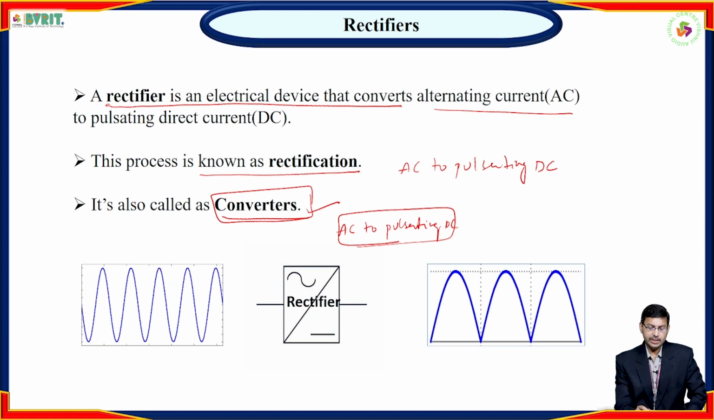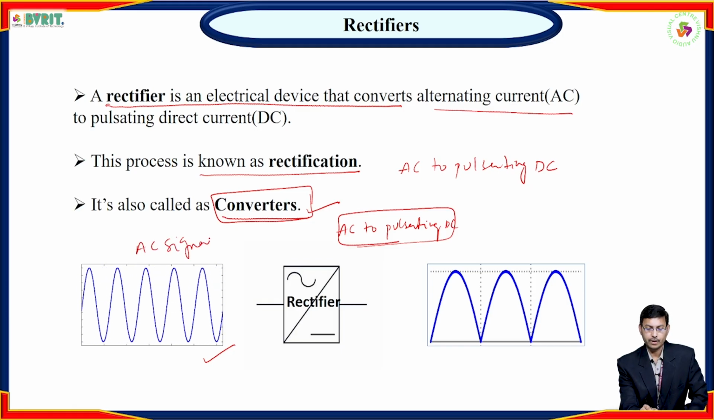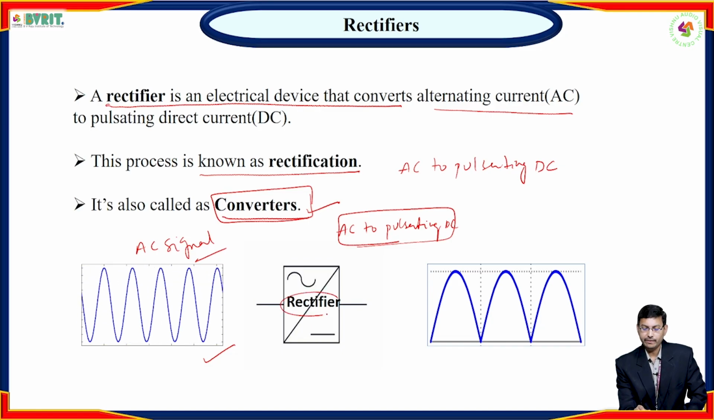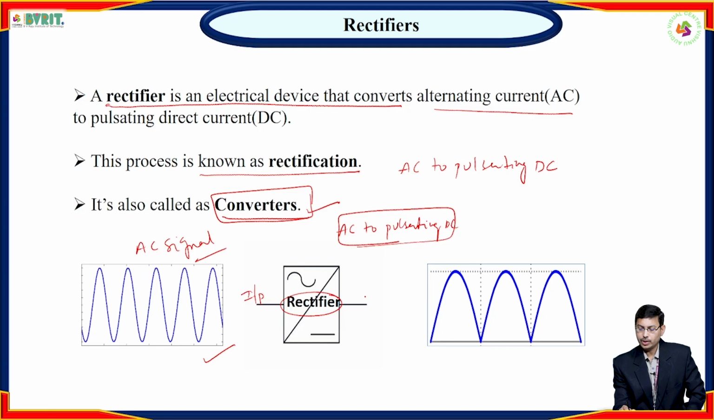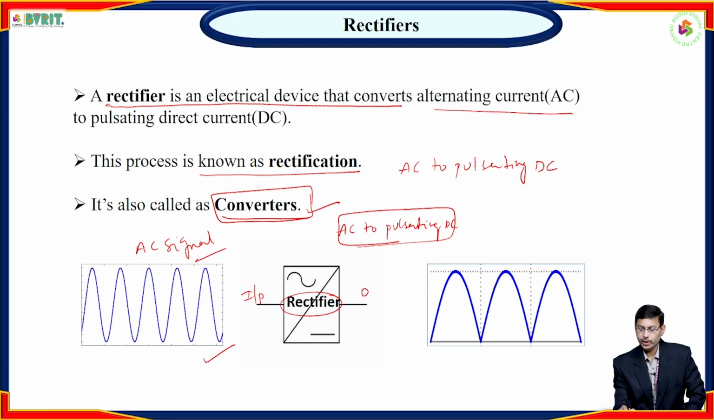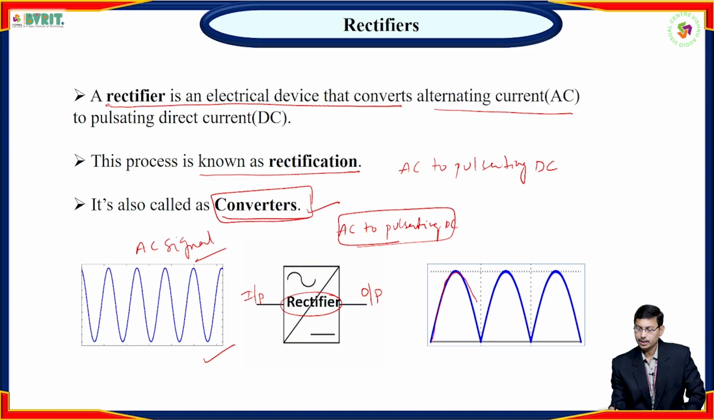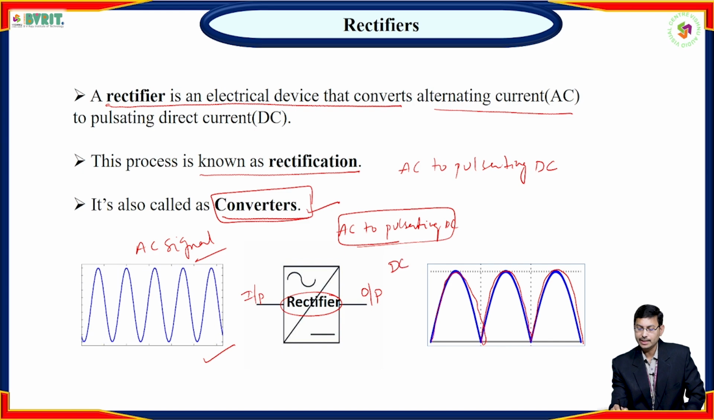Coming to this one, this is your alternating current, that is the AC signal. This will be applied as the input to the rectifier. Here the input signal is there. Now if we take the output here, this is our output signal, that is nothing but a DC signal.